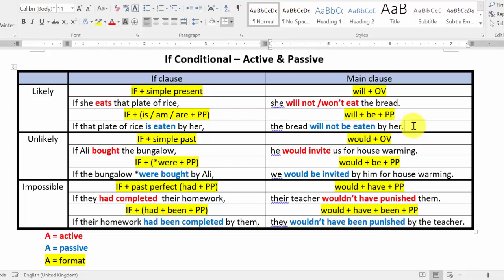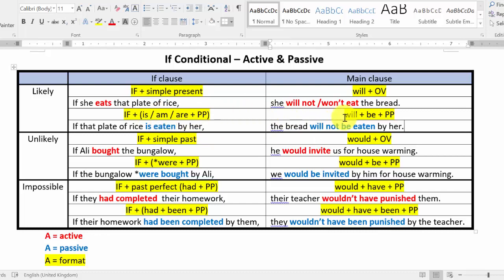Okay, for if conditional, you need to be very careful since we have two verbs in the sentence. Not all the time will both verbs be in passive form. Maybe one verb is in active and the other one in passive.